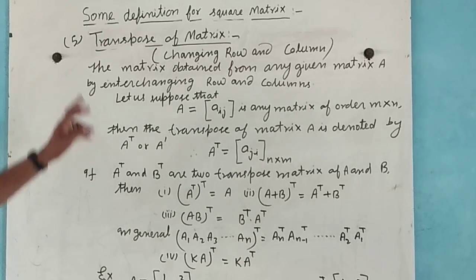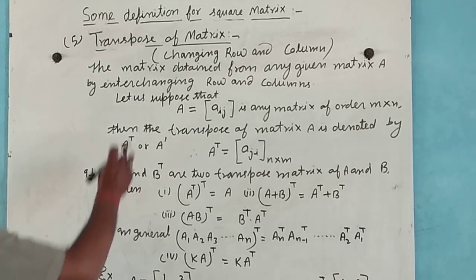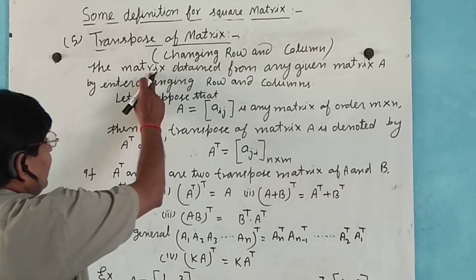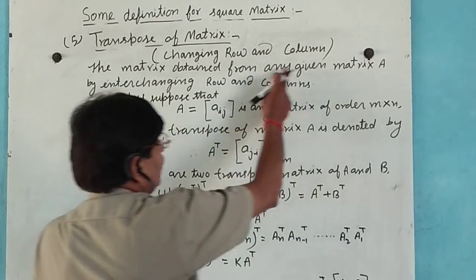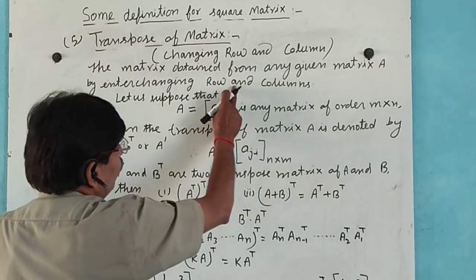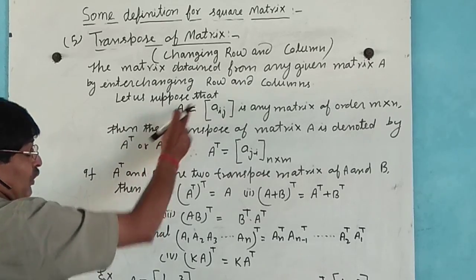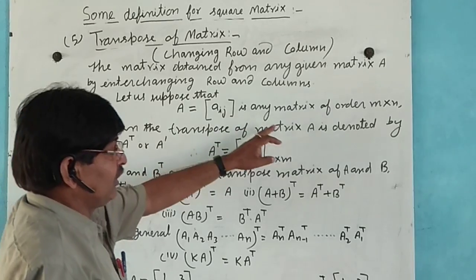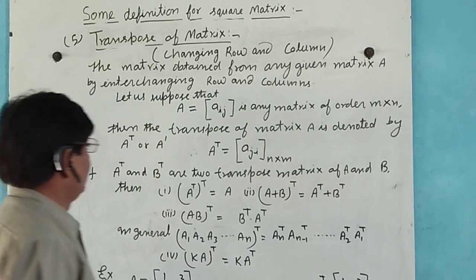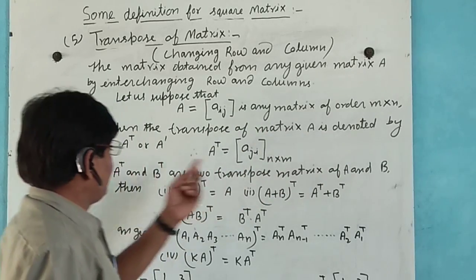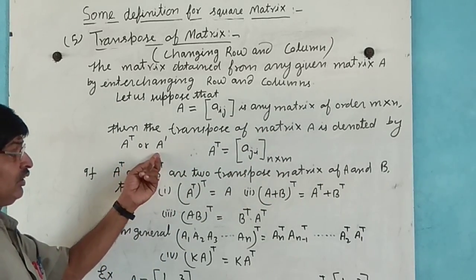Now here, fifth: transpose of a matrix. It means changing rows and columns: the matrix obtained from any given matrix A by interchanging rows and columns. Let us suppose that A is a matrix, a_ij, any matrix of order m cross n. Then the transpose of matrix A is denoted by A power T or A dash